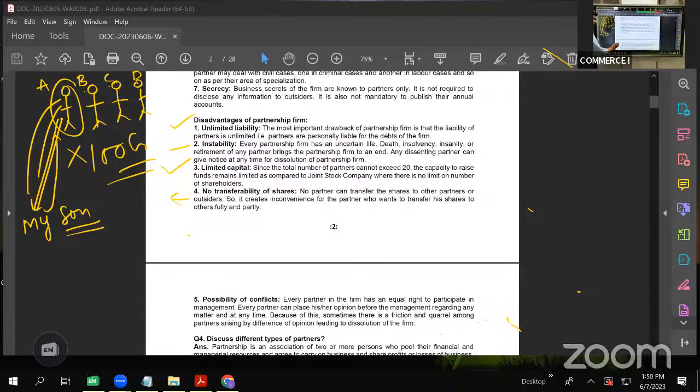Okay. Then possibility of conflicts. Obviously, it happens. In a family where 3, 4 people are there of the same family, even there is no parallel thinking. Obviously, there will be difference of opinion that would lead to some conflicts and risk. Now, in case of partnership, people coming from different backgrounds, different cultures, different families, they join together and they pool their money and start a business. After some time, say when the business starts prospering, definitely there will be some conflict and that would lead to breaking their partnership or dissolution of the firm.